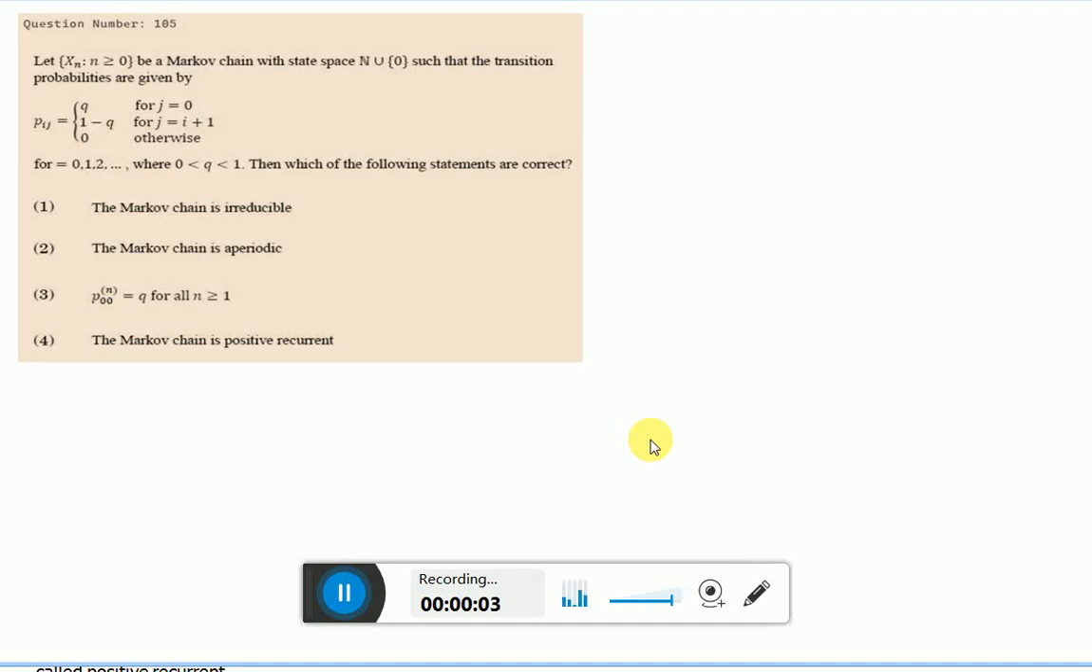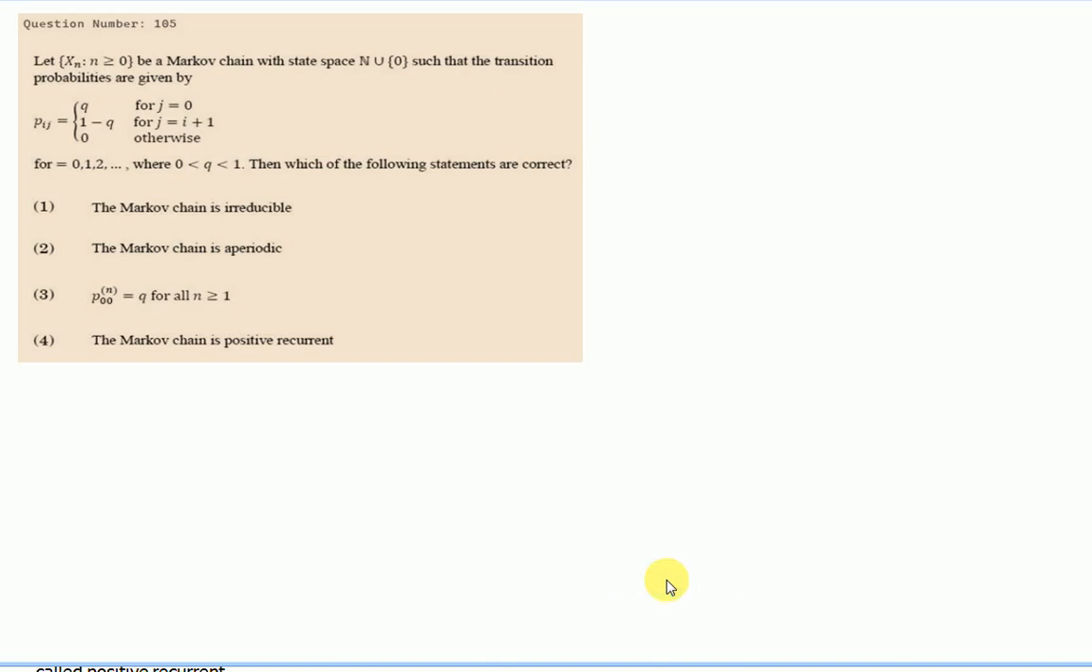Hello students, today we are going to discuss a question based on Markov chain which came in CSIR December 2019. So let us see what the question says. Let Xn be a Markov chain with state space the natural numbers union with 0. So your actual state space is 0, 1, 2 and so on, all discrete: 0, 1, 2, 3, 4.